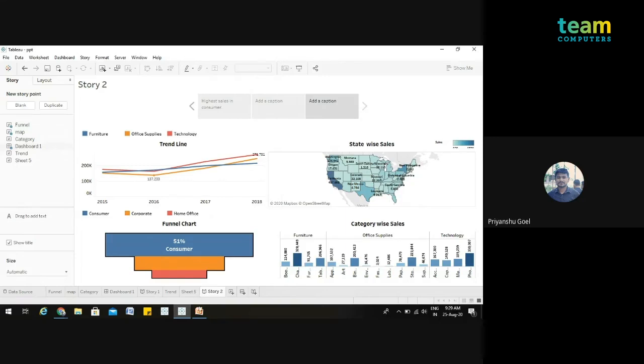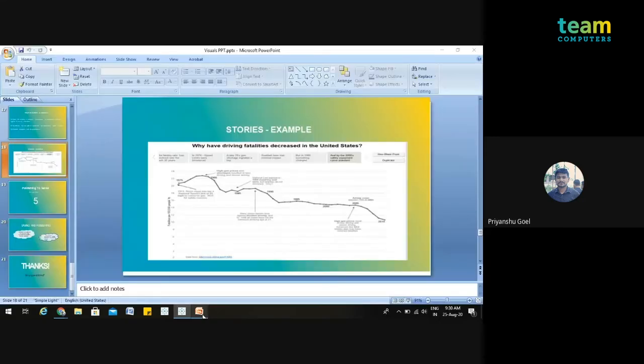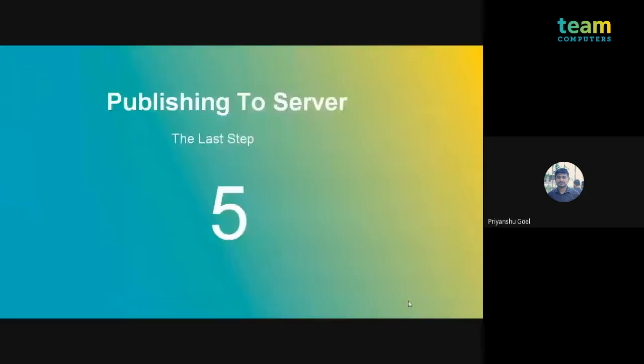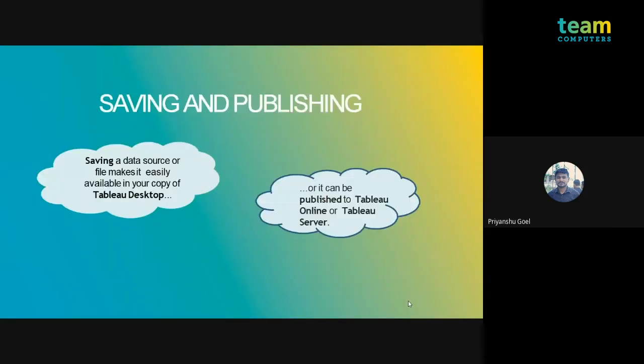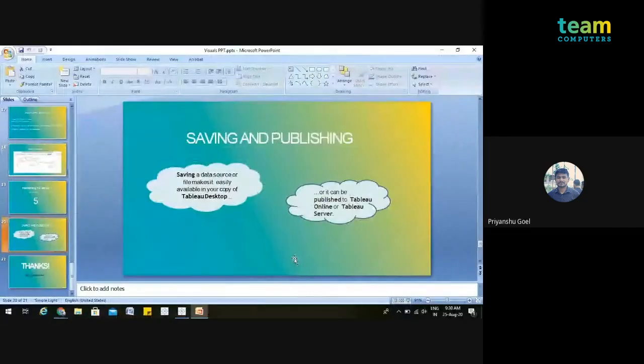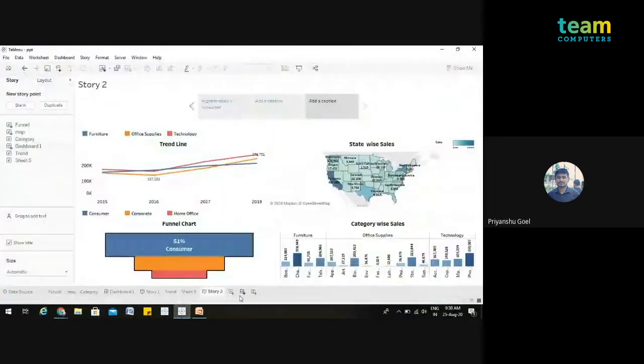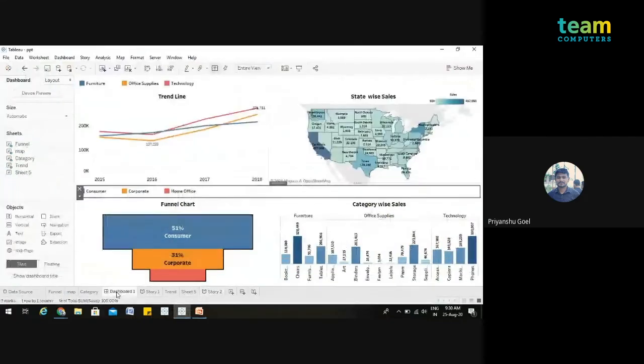Now we are starting the next topic, which is representing and publishing over the server. What we have to do is simply save the data source and publish it to the server or online. I can give you an example for this. We go to the dashboard menu, and there we have the option Server.